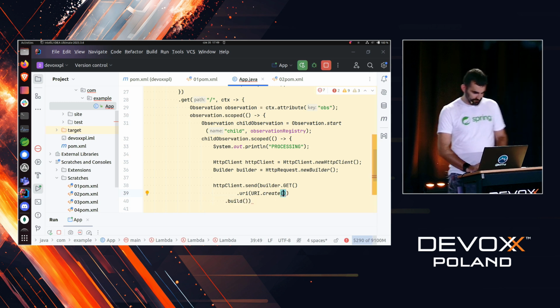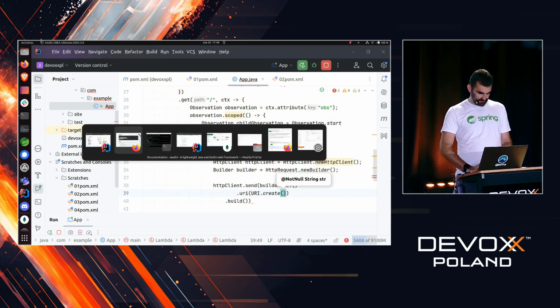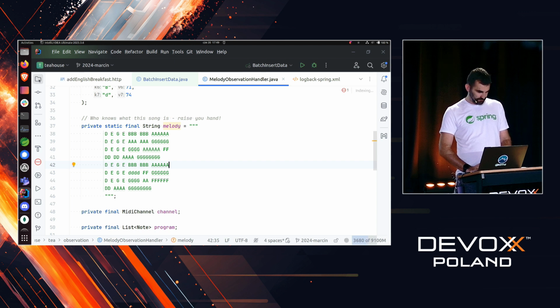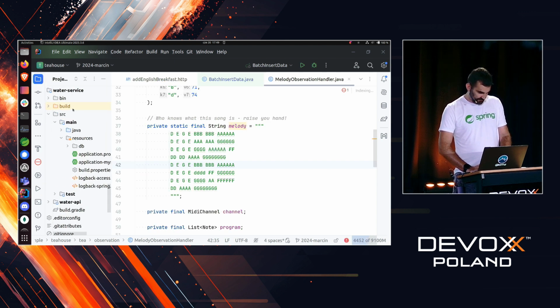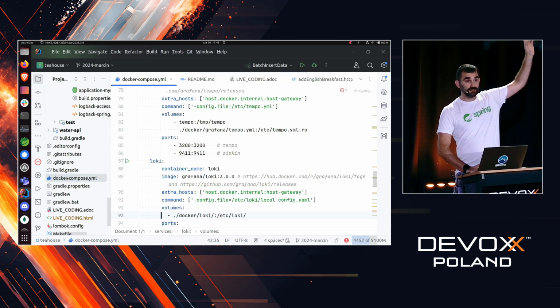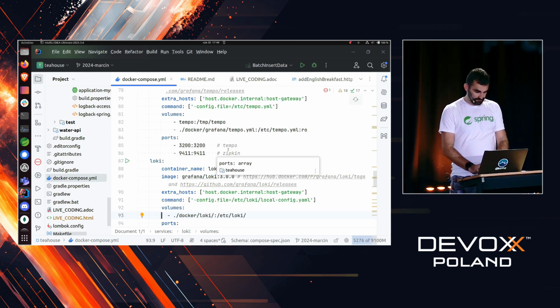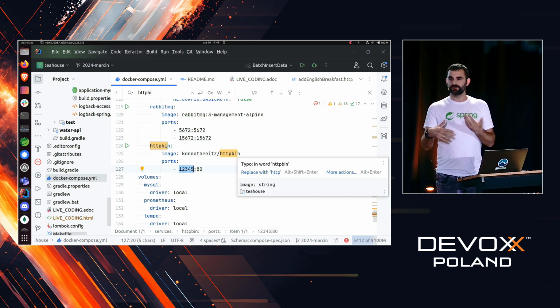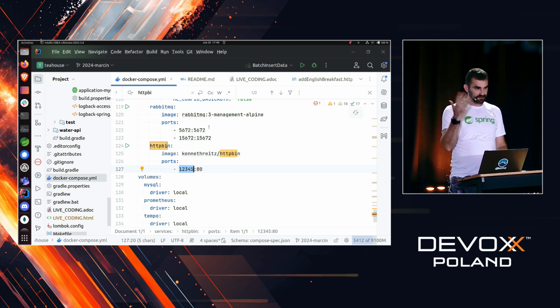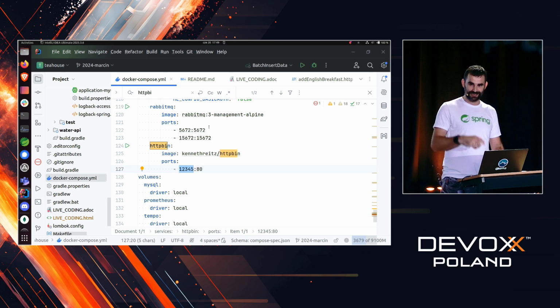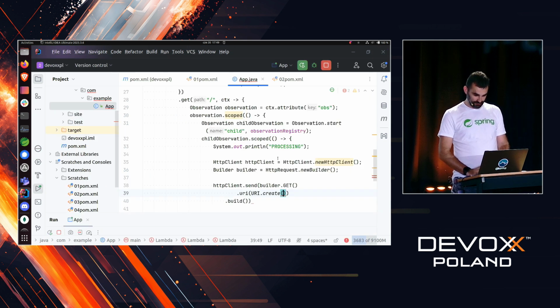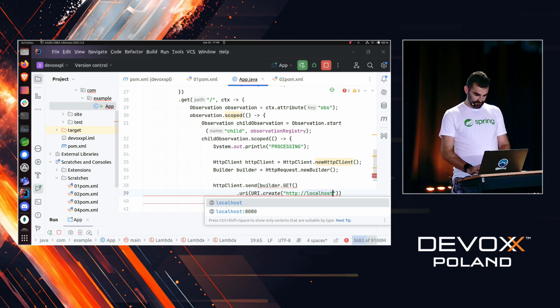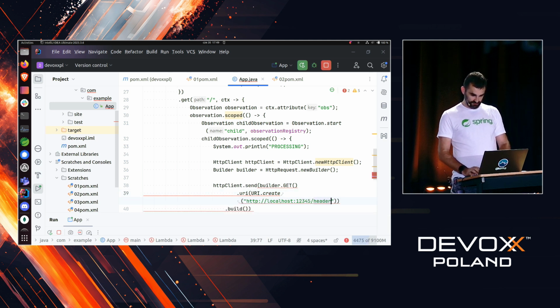I have HTTP bin running in a Docker container. I have to just check what was the port because I don't remember. Anybody knows HTTP bin? Okay, so for those who don't know, HTTP bin allows you to test your HTTP requests. It's running in the cloud, http-bin.org, but the problem is that once I tried to connect to it during the presentation, I got socket timeouts or something like this. So this time I'm running it locally. So let's do localhost 12345/headers.